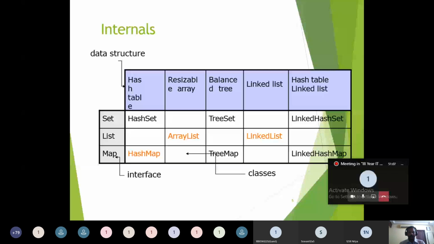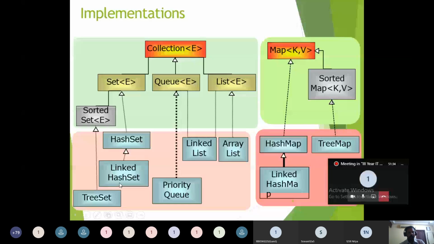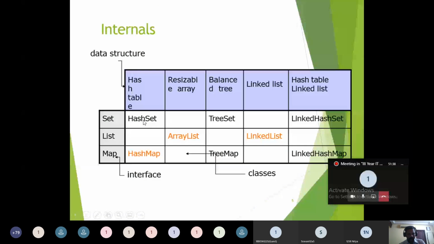Totally five different data structures are implemented, but not all data structures are implemented in every class. So coming to the set interface, the set related classes are hash set, linked hash set, and tree set. In these classes, the hash set class uses the data structure called hash table.